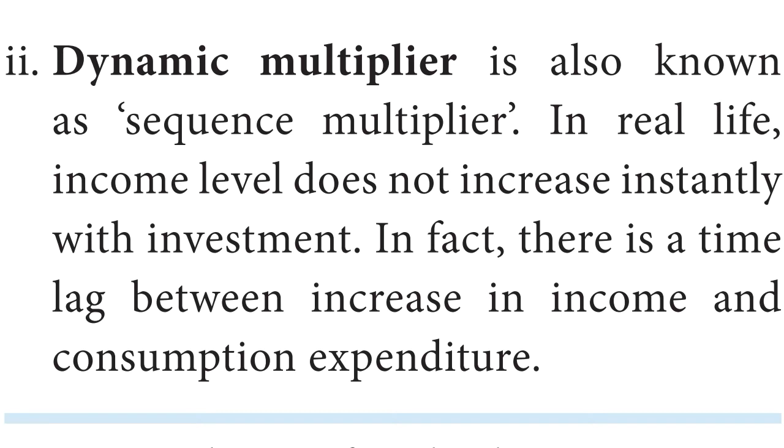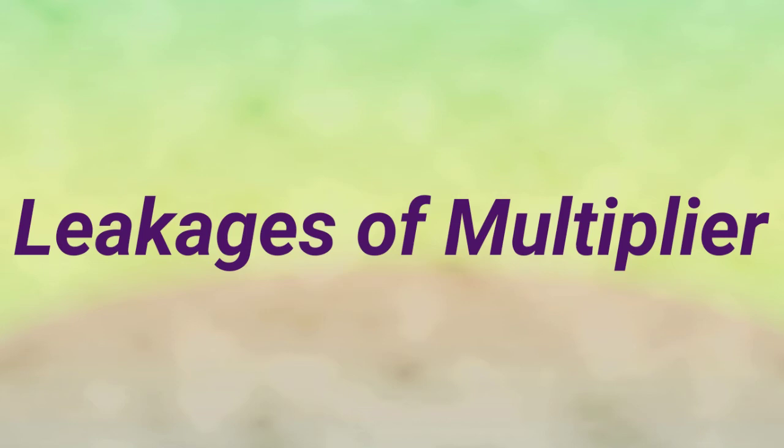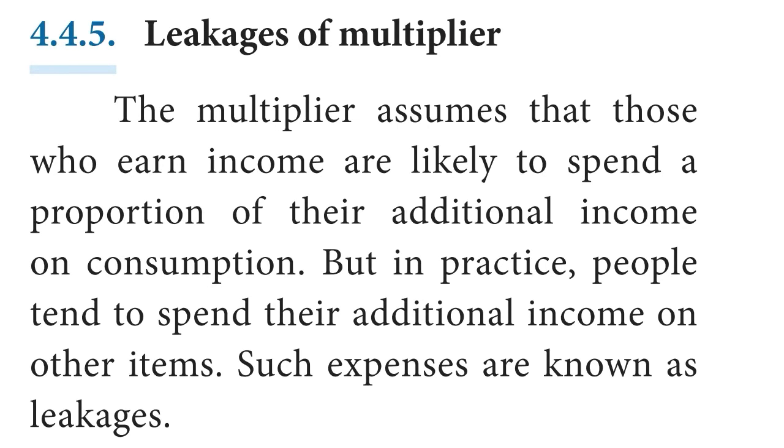The dynamic multiplier is essentially a stage by stage calculation of the change in income resulting from the change in investment till the full effect of the multiplier is realized. Next, leakages of multiplier. The multiplier assumes that those who earn income are likely to spend a proportion or ratio of their additional income on consumption. But in practice, people tend to spend their additional income on other items. Such expenses are known as leakages.